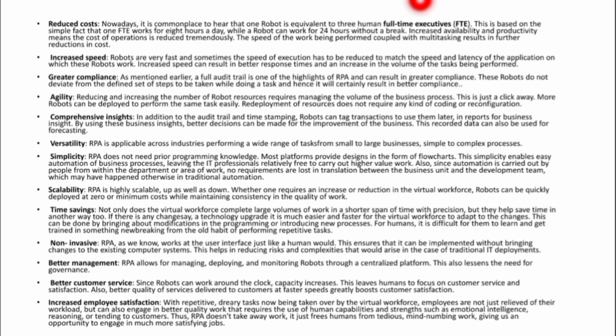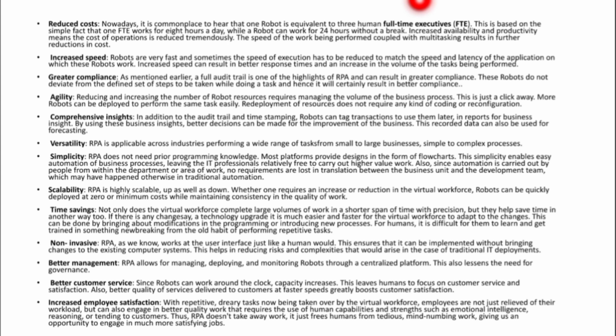Okay. Next, better management. So how? RPA allows for managing, deploying and monitoring robots through a centralized platform. That means we can manage RPA with more efficiency. Centralized architecture, you know that, right? Centralized architecture means if you make any change at any one place, it is going to be reflected in all the other places.